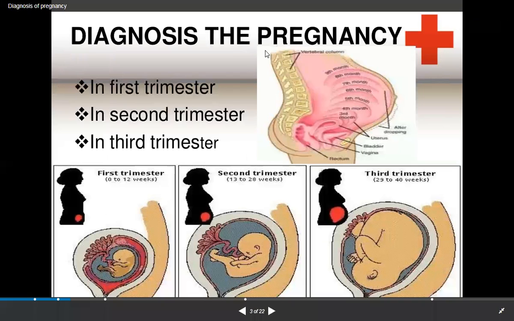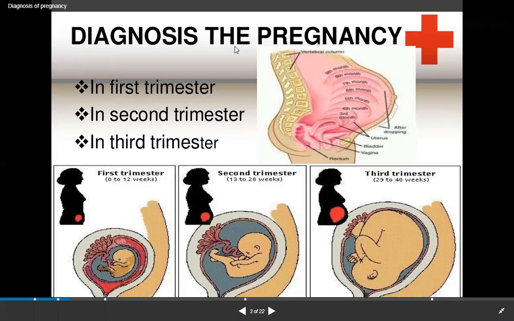For these three trimesters, there is another synonym that we have to see. The first trimester is also called the early trimester. The second trimester is called the mid trimester, and the last one, the third trimester, is also called the late trimester.